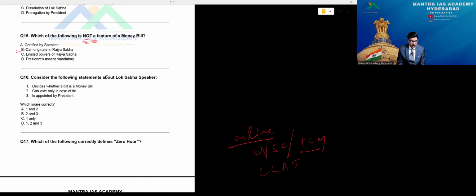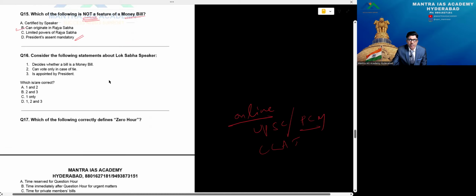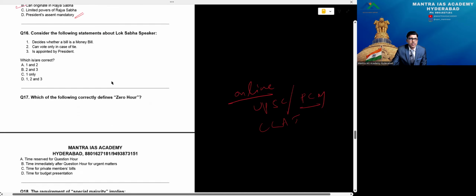In this case, we have to take a very interesting point, certified in the case of money bill only. I'm not talking about the fourth one here, because this is in the case of Parliament. It's a different case: before coming to Parliament, the President will assent to it. So in this context, I'm taking option B. For deeper discussion, please contact me and attend my classes.